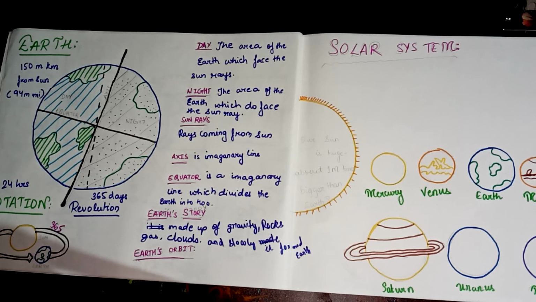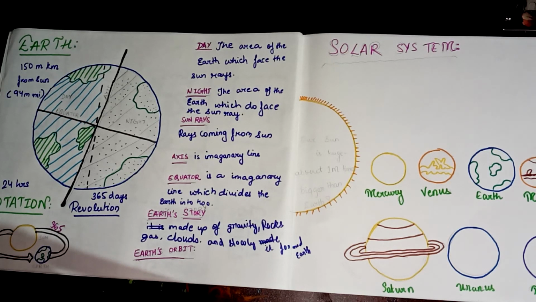That's why there are many time schedules as per the countries also. So the number of days it takes the Earth to orbit around the sun is 365 days.